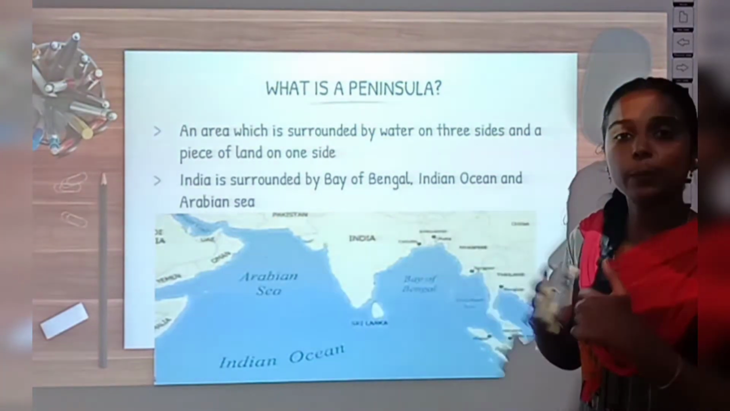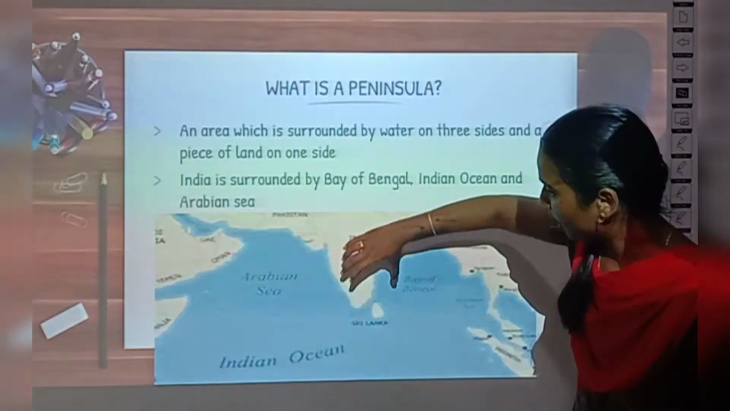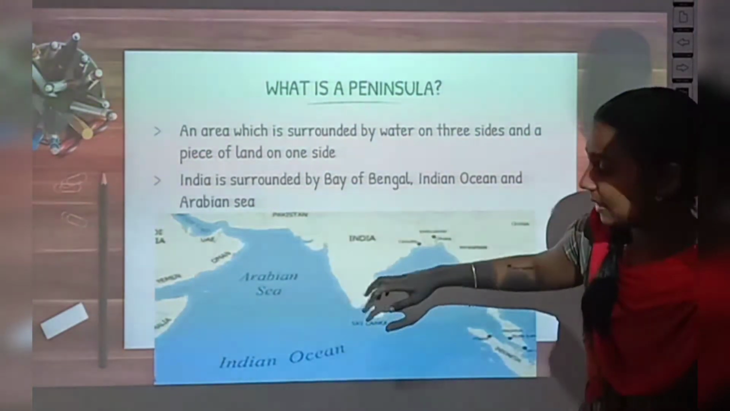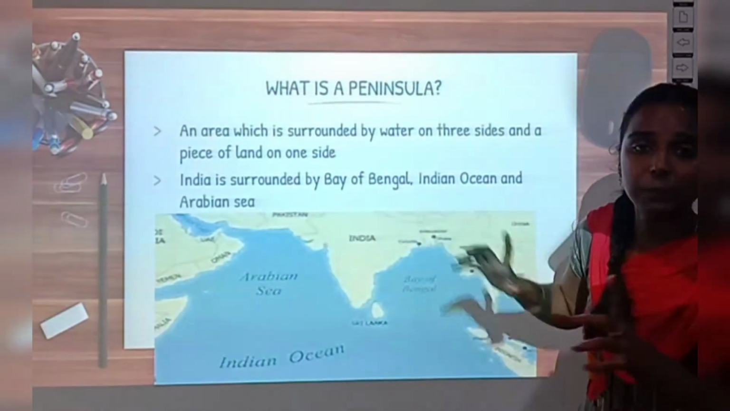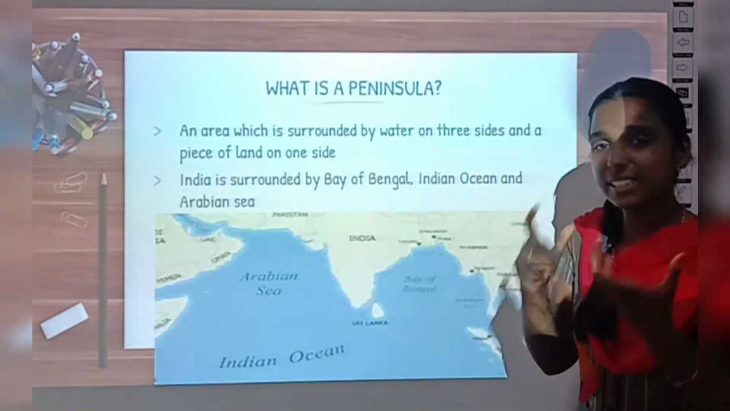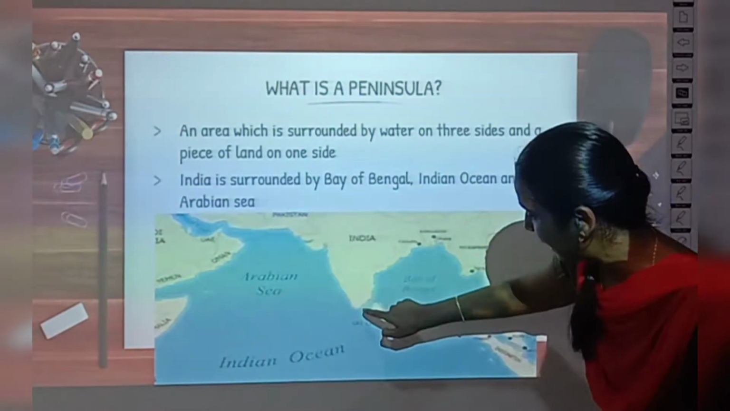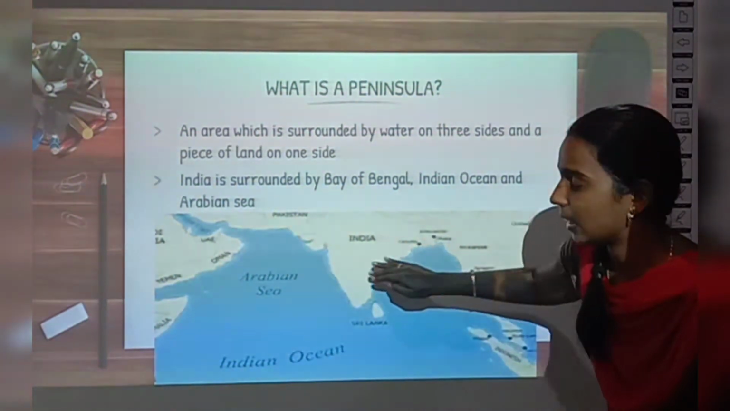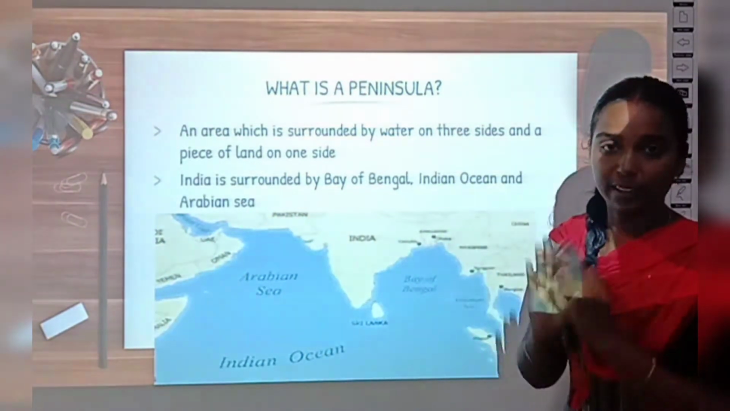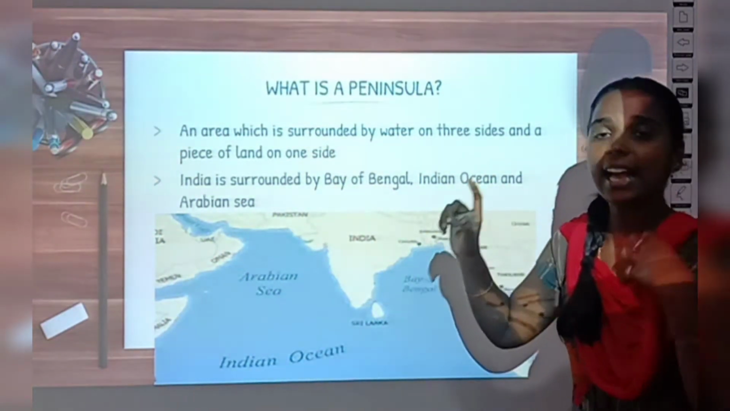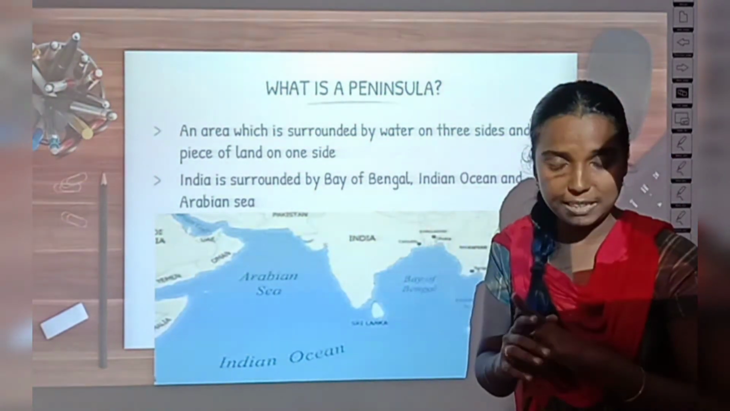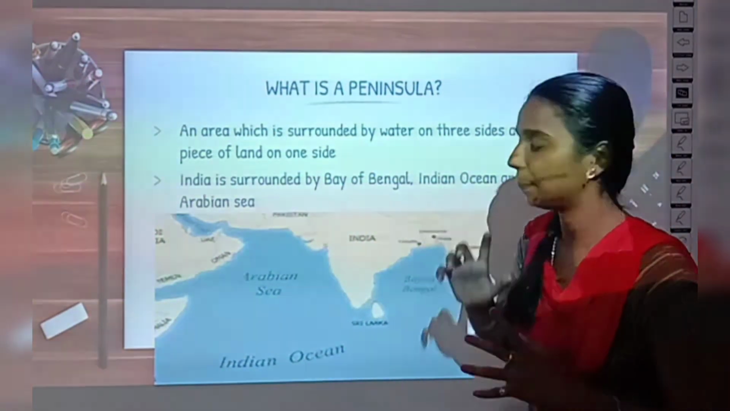And where is one part of land? Here, right? Up to this we have India, but this place is surrounded with water on three sides and above that it is surrounded by land, right? So our India is a peninsular country. And which is the peninsular region? This area that is surrounded by water on three sides is the peninsular region. Understood? So an area which is surrounded by water borders on three sides and a piece of land on one side is called peninsula.